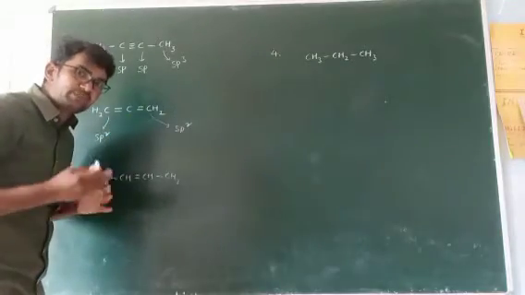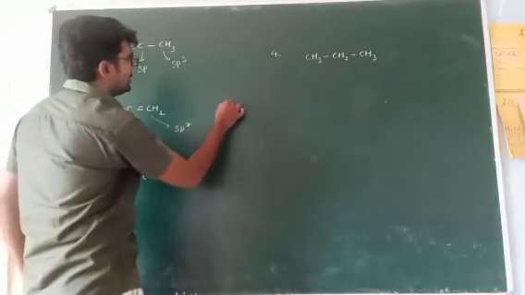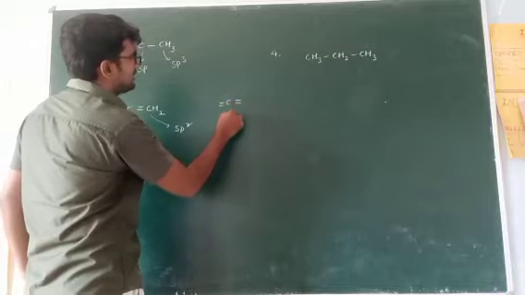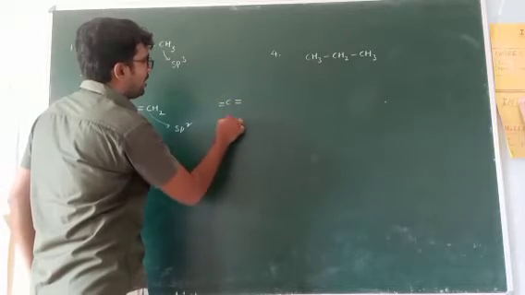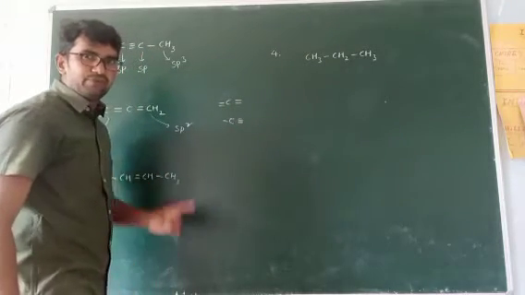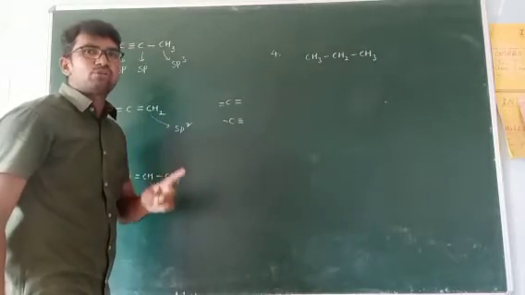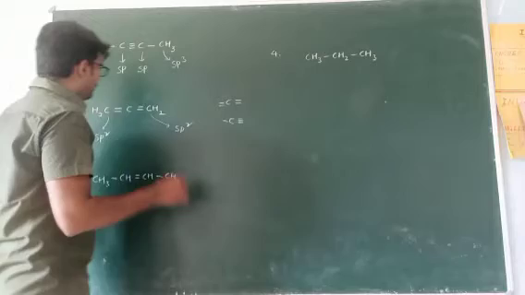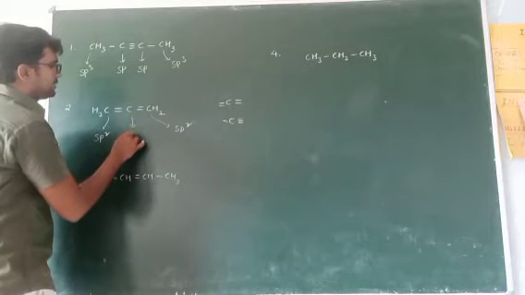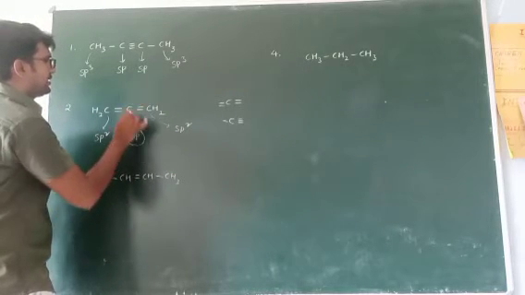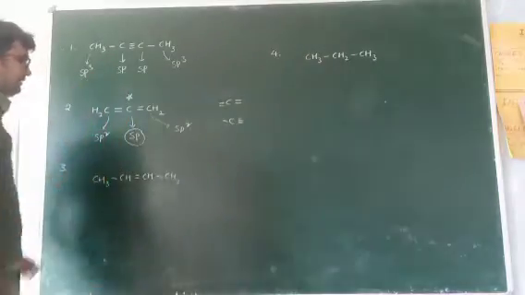So we expect sp2, but remember all of you, C double bond C double bond C is equal to a triple bond. One carbon directly containing two double bonds is equal to one triple bond. So this carbon undergoes sp hybridization. This is very important.